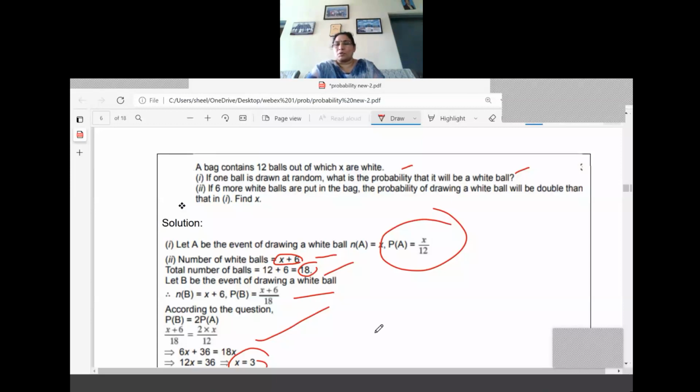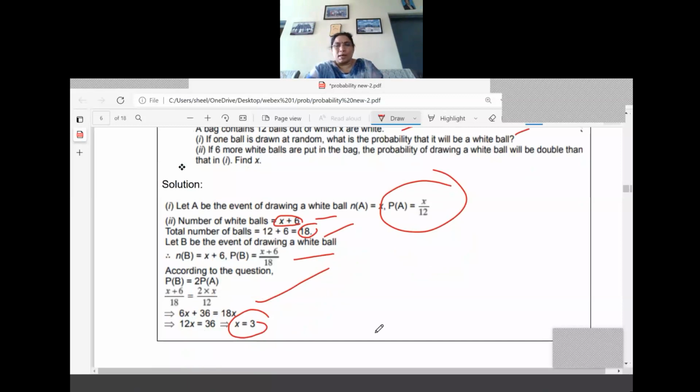What is the second part of the question? 6 balls are added. So the number of white balls increased as well as the total number of balls increased. So (x + 6)/18. Now the condition we applied. What is the condition? Probability of drawing a white ball is 2 times the probability of drawing the white ball in the first case. So we applied that one and we have solved, that is x equal to 3 only.